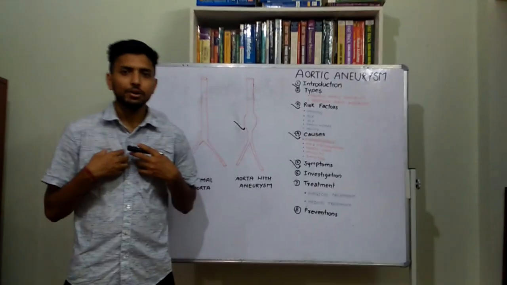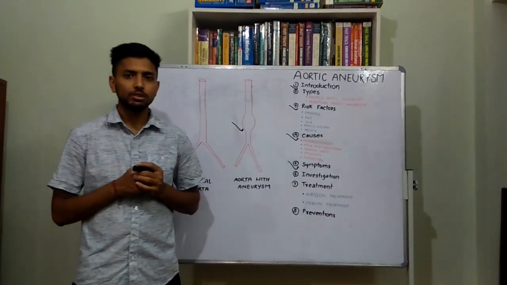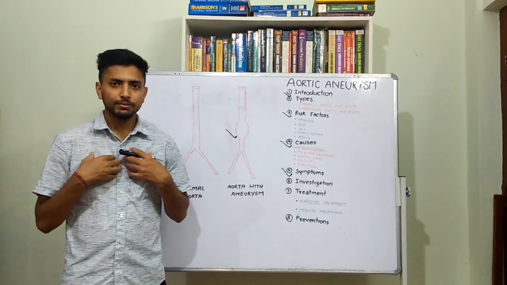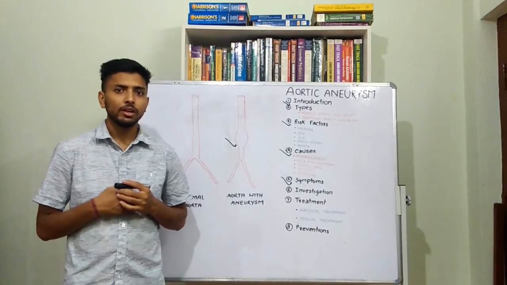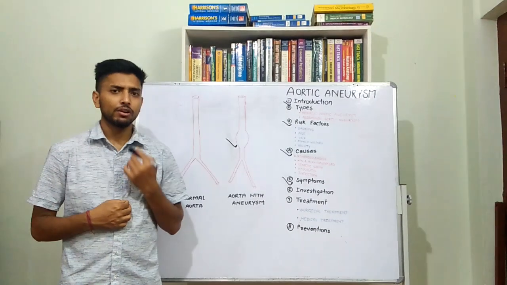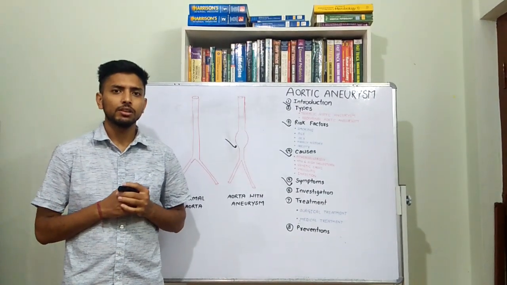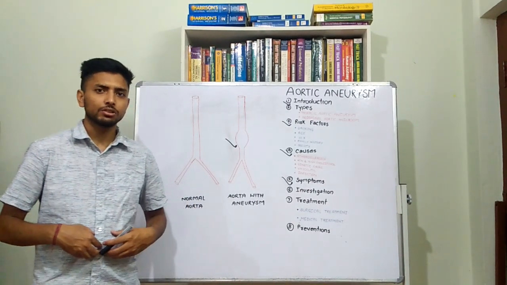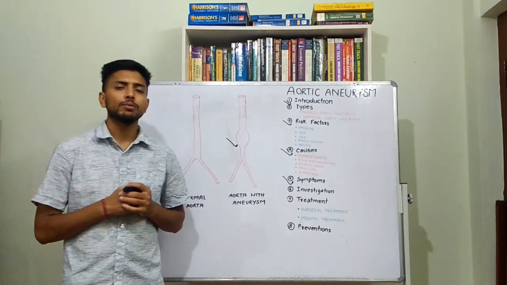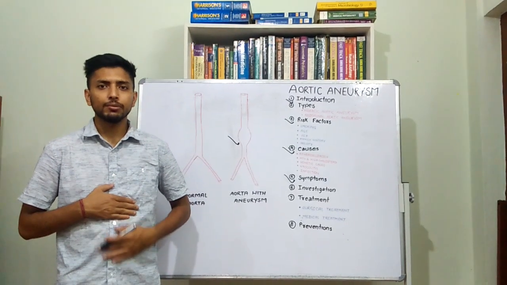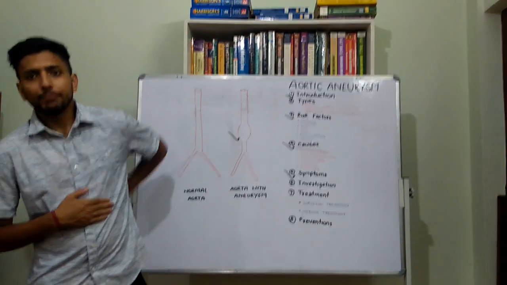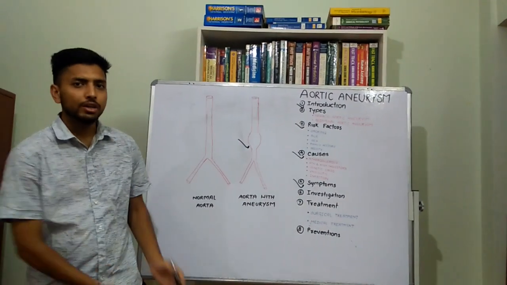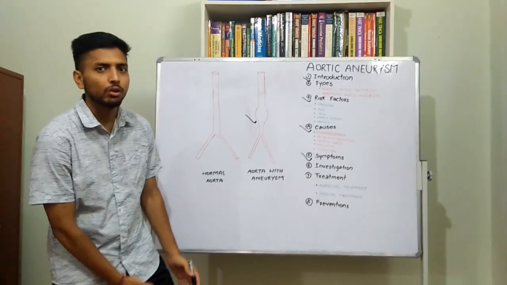If the thoracic aortic aneurysm compresses the surrounding structures, the patient may present with symptoms like chest pain, coughing, difficulty swallowing, and difficulty breathing. Similarly, if the abdominal aortic aneurysm compresses the surrounding structures, then the patient may present with symptoms like central abdominal pain, back pain, flank pain, vomiting, or edema of the lower limbs, which means swelling of the lower limbs.